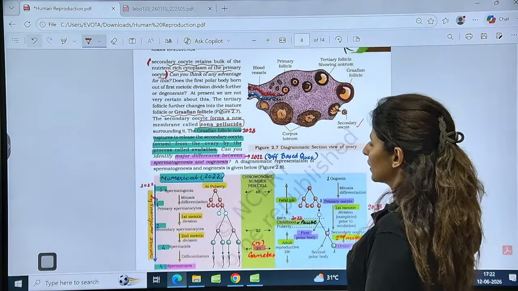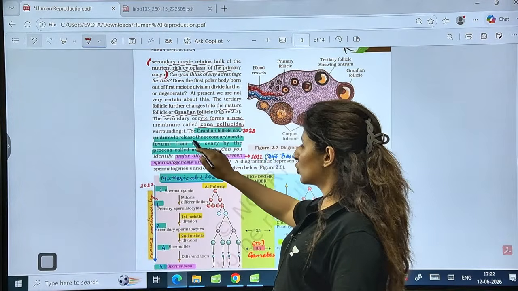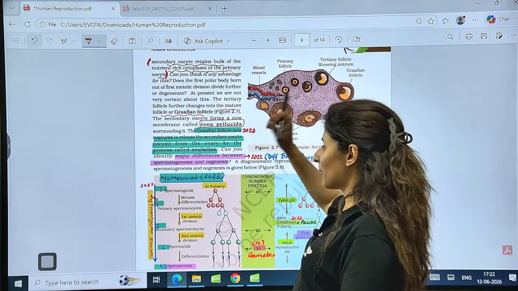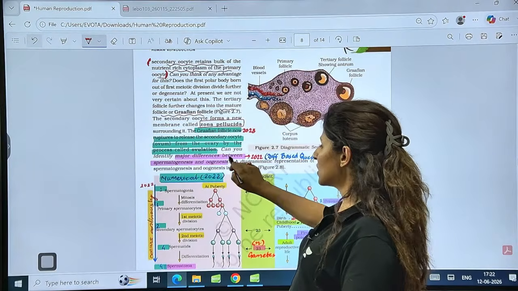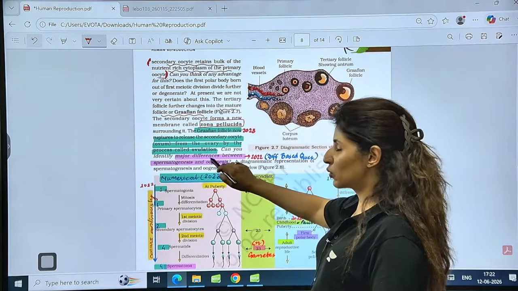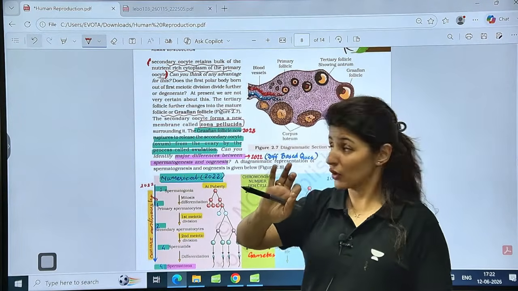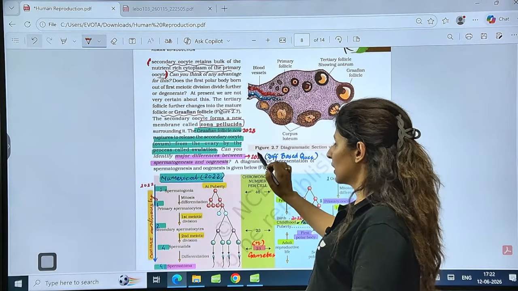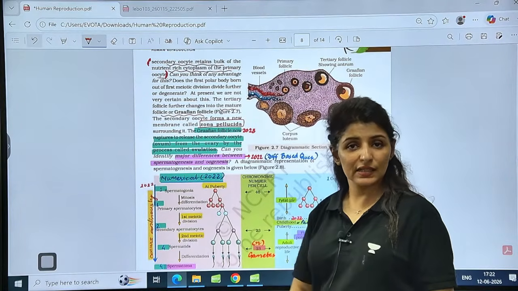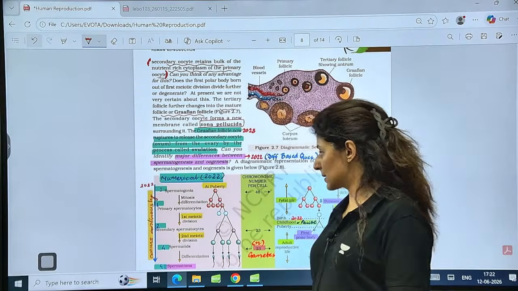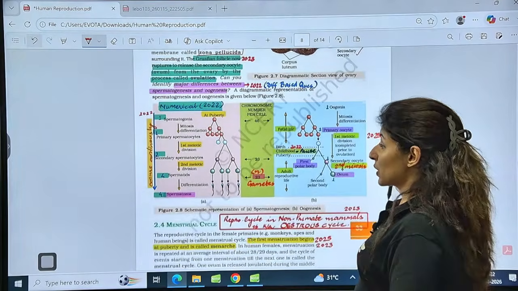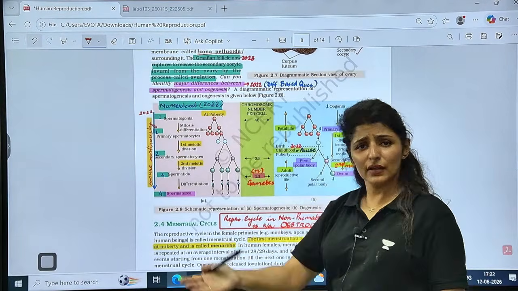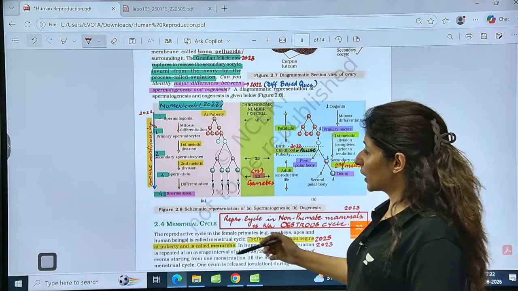So Graafian follicle, guys, now ruptures to release secondary oocyte from the ovary by the process of ovulation. Major differences between spermatogenesis and oogenesis should be very clear in your head, because there was a question based on differences between the two in 2022. I'll be practicing these questions in special classes. Now, a numerical based question was also there in 2022. It can come back in 2026.